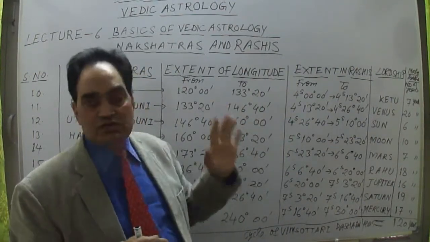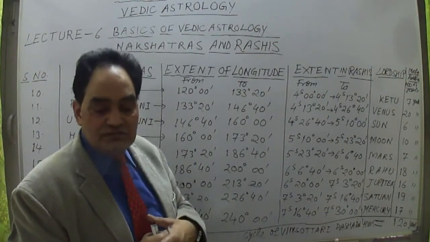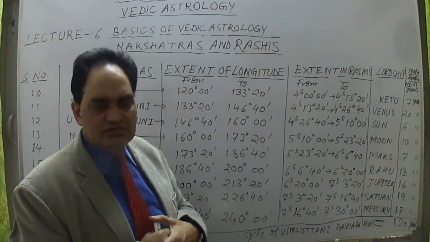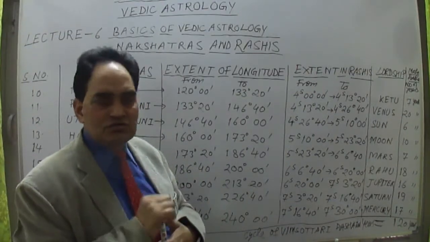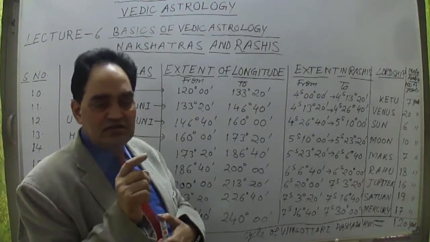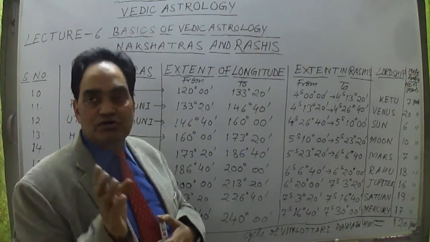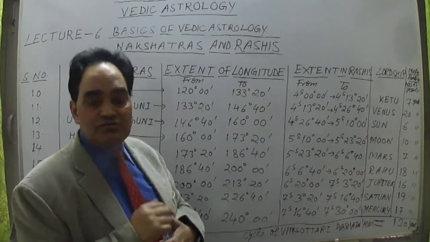This is very interesting here, because in the previous lecture, I think lecture number 6A, I talked about something wrong. What is that mistake I committed? I had read 7 degree 20 minute or something, but that is not correct. This is 6 degree 40 minute.